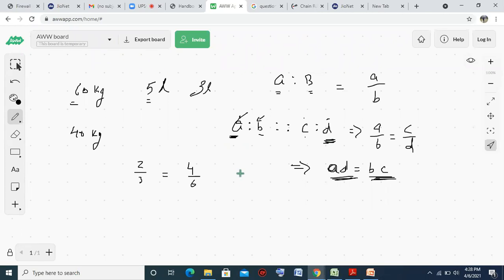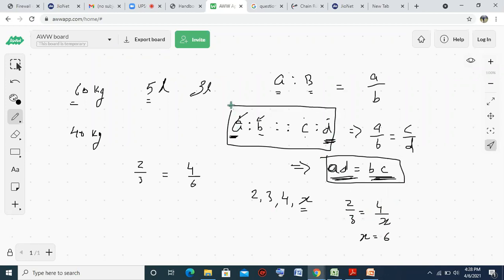So we have a very simple question in proportion like this. If 2, 3, 4 and x are in proportion, find the value of x. So we just write 2 by 3 equal to 4 by x. This x is the fourth proportion. Just cross multiply it, we can easily find the value of x. So x is equal to 6. So the very first question that comes on proportion is just to find the first proportion or second proportion or third proportion in the given question.